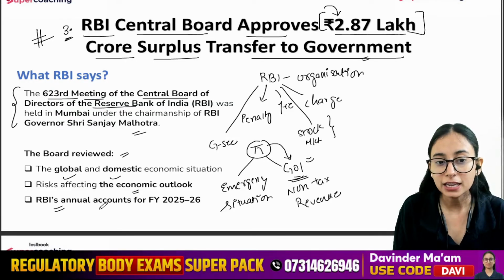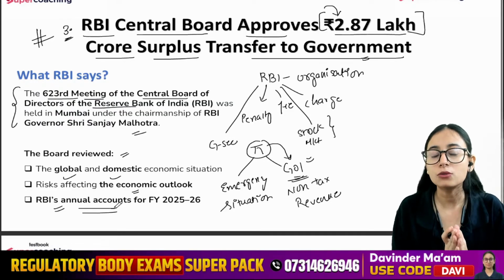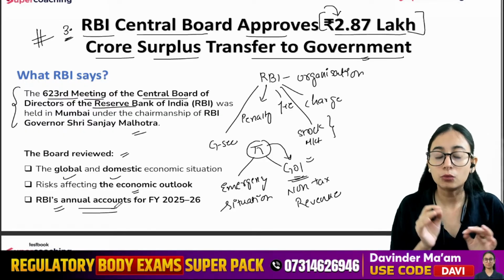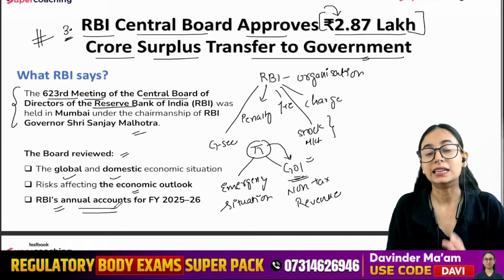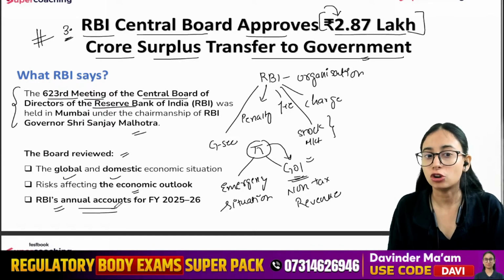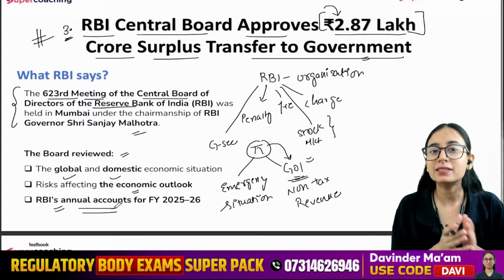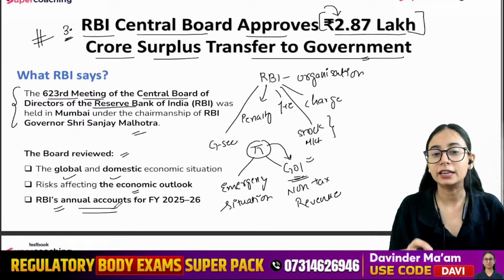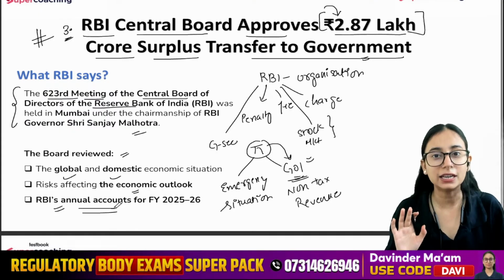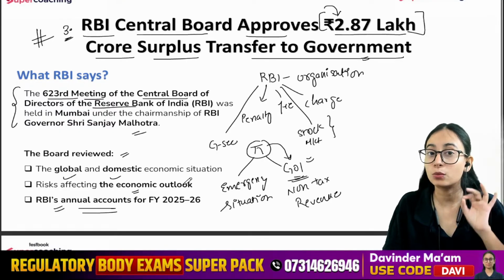Then finally, they made the annual accounts of the financial year 26. So annual accounts here means that they were working on the annual report of the RBI, wherein all the data related to the RBI, related to the bank, related to the RBI's balance sheet, all such things are released. Right now, the RBI's annual report is not yet released, but they have finalized a few things well in advance in this central board. So we need to discuss what they have changed and what they have managed.